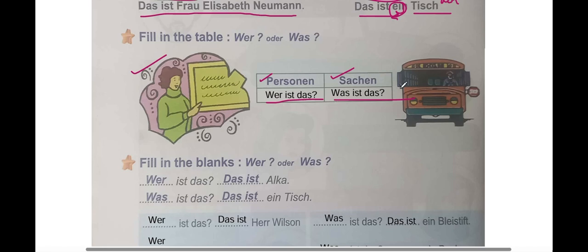Next, you have Sachen. We can see a bus. Schulbus. You know what? This is homework for you. Try to do this and answer in the comments below.